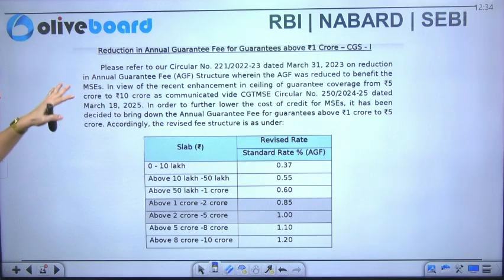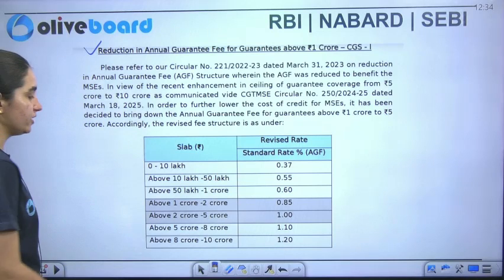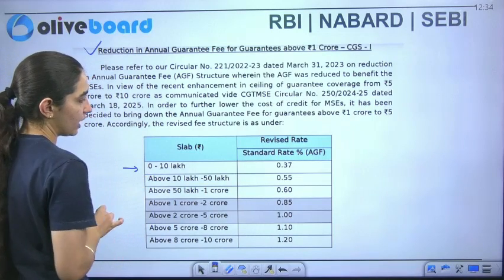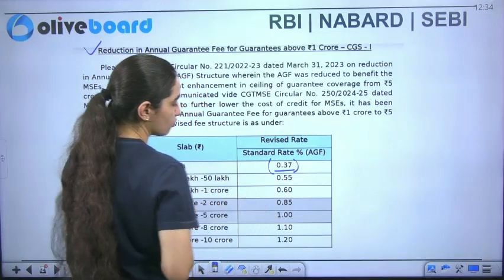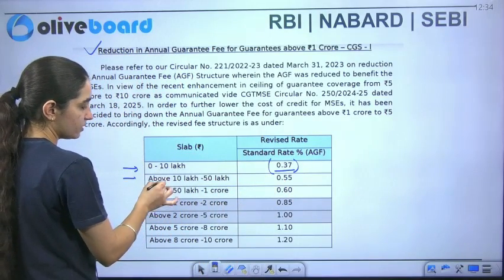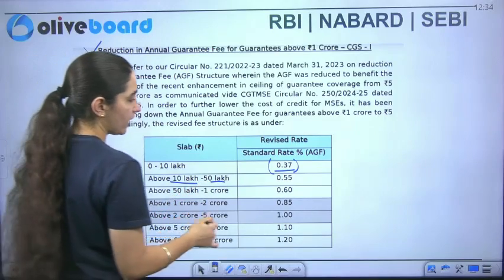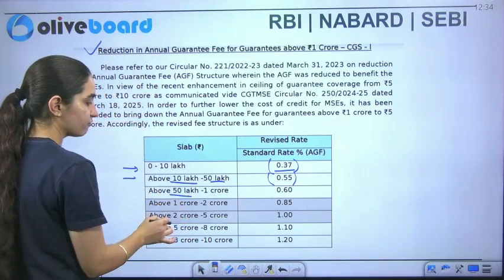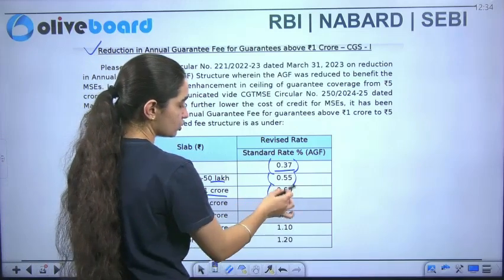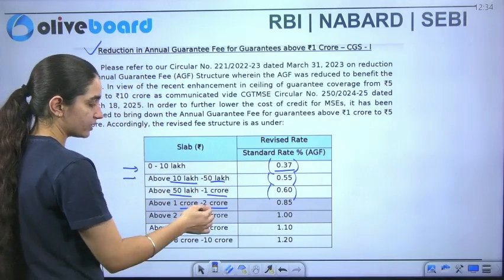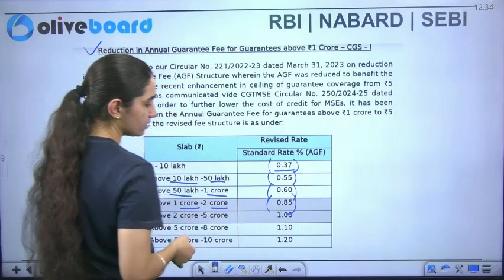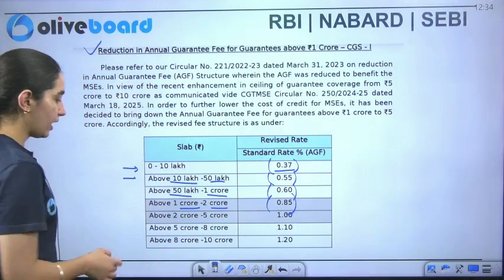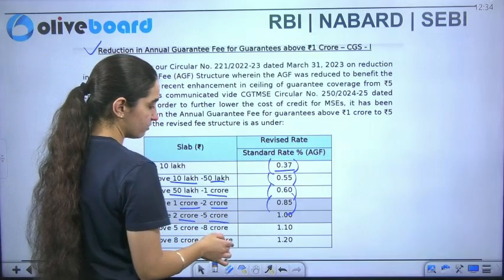Along with that, there is a reduction in the annual guarantee fee. These are the recent ones. The annual guarantee fee, with the standard rates revised: if the limit is between 0 to 10 lakh, the standard annual guarantee fee is 0.37. If it is above 10 lakh but up to 50 lakh, we have 0.55. Above 50 lakh but less than 1 crore, it is 0.60. Above 1 crore and up to the ceiling of 2 crore, it is 0.85. This is the annual guarantee fee. And if it is above 2 crore and up to 5 crore, it is 1.